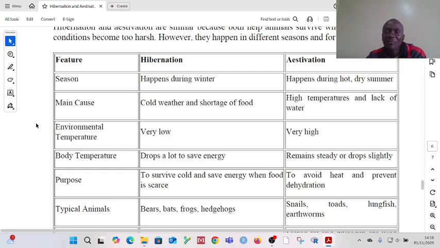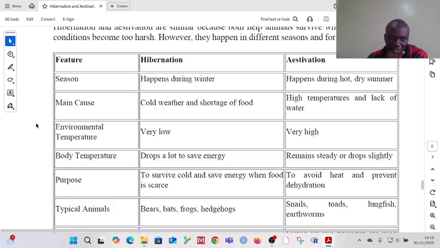But aestivation happens during hot and dry season. Then the main cause is also different because the cause for hibernation is cold weather and shortage of food. But the cause of aestivation is high temperatures and lack of water. Then the environmental temperature in hibernation is that it is low because the environment is cold. But in aestivation, the environmental temperature is high. Okay?